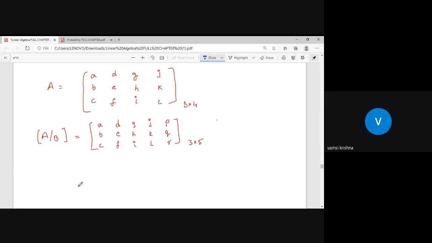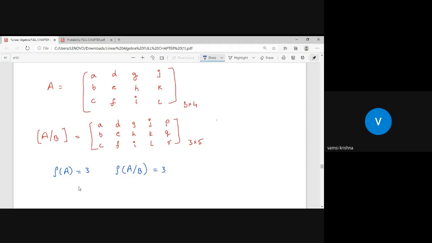Let me take the best case. Sir, the best case is rank of A is equal to 3. Best case: rank of A is equal to 3, rank of AB is also 3. Yeah, this is the best case I want to take.